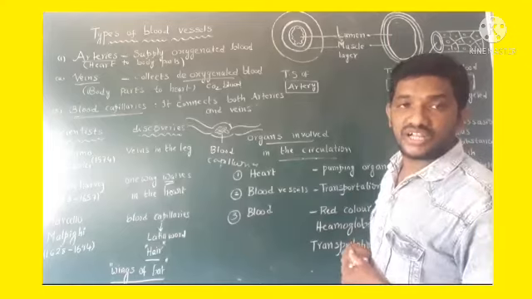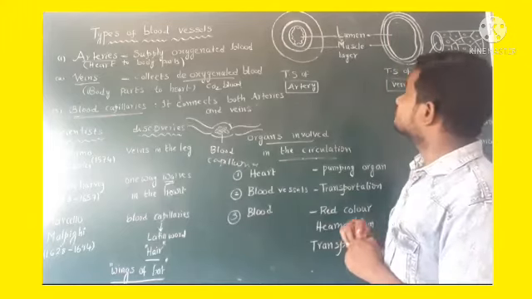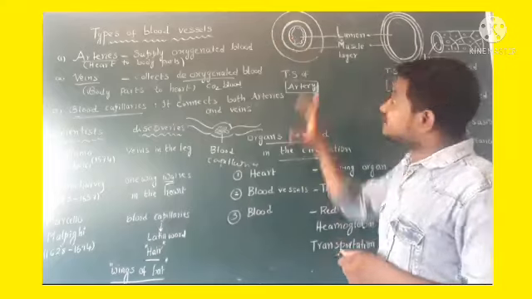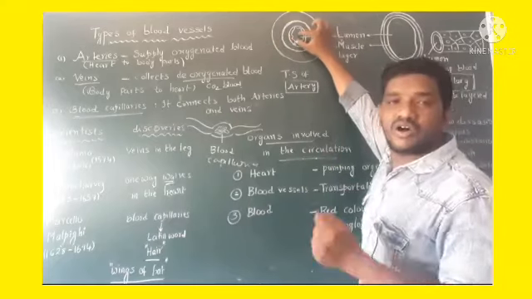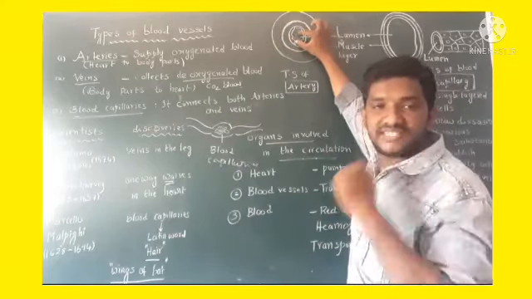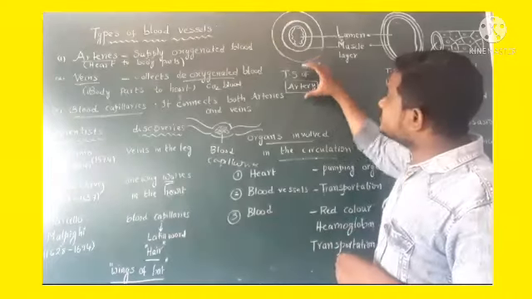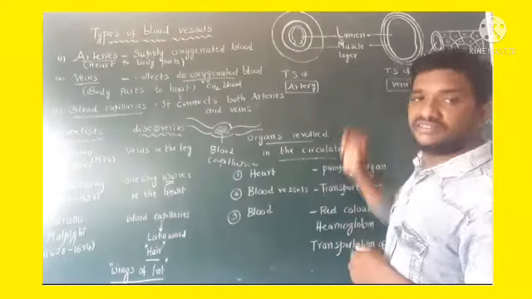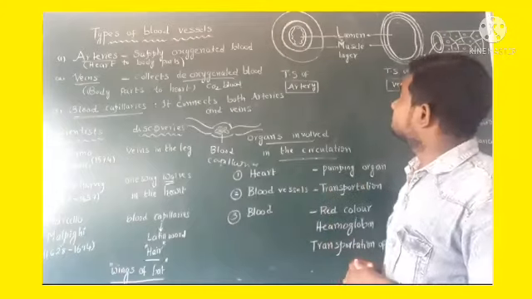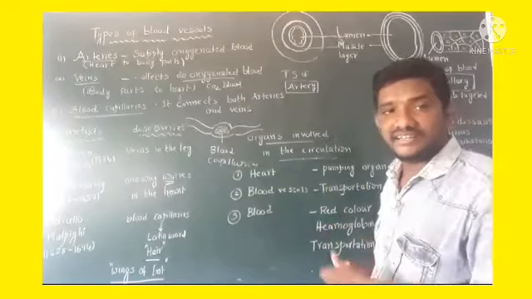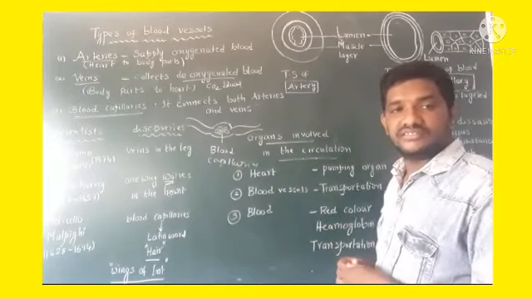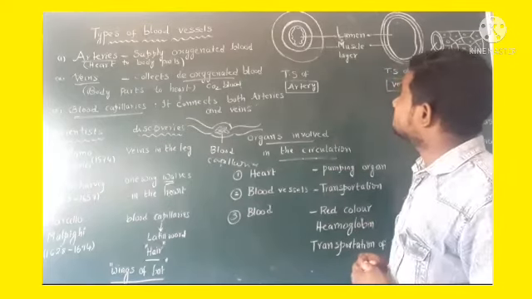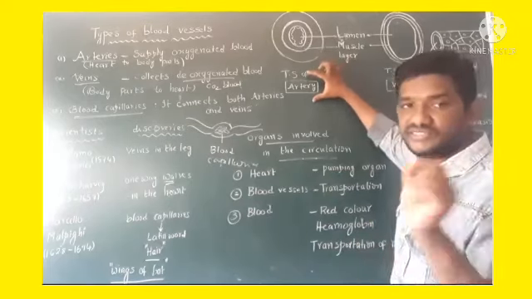That is called endothelium cells, and a muscular layer is present. Inside that a small lumen is present. This is the TS of artery. First, the lumen, which is smaller in size. Next, the muscle layer along with the lining cells. These are the parts in the TS of artery.